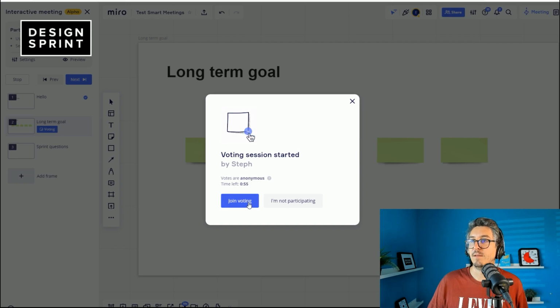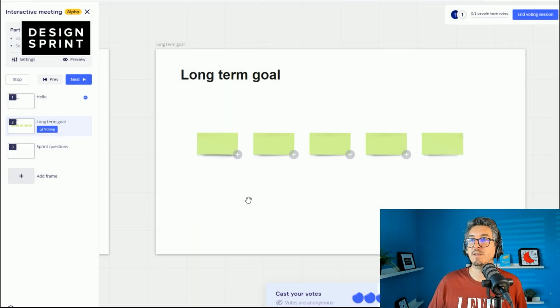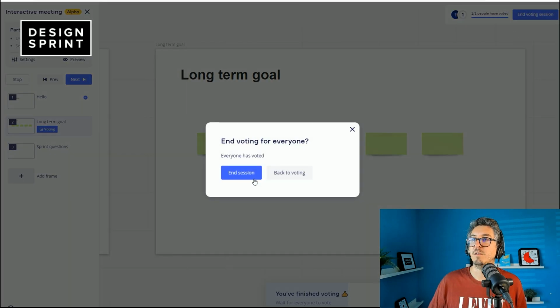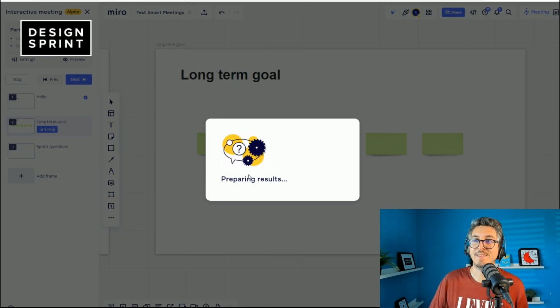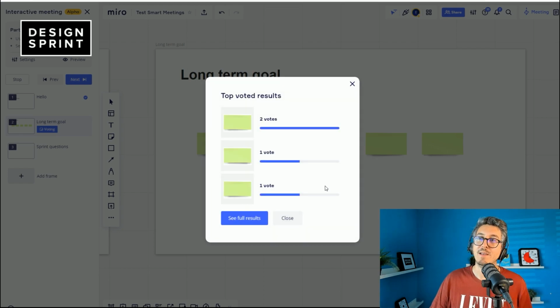Yeah, this is exactly what I wanted to see when I come on the slide. Join voting. Okay, I can vote. This is so cool to have the little dots, you know, just like in a physical sprint. That's super, super cool. I can cast my votes. Votes finished. Yeah. End voting session. Preparing results. Oh, wow. Okay. This is very nice. This is really, really cool.